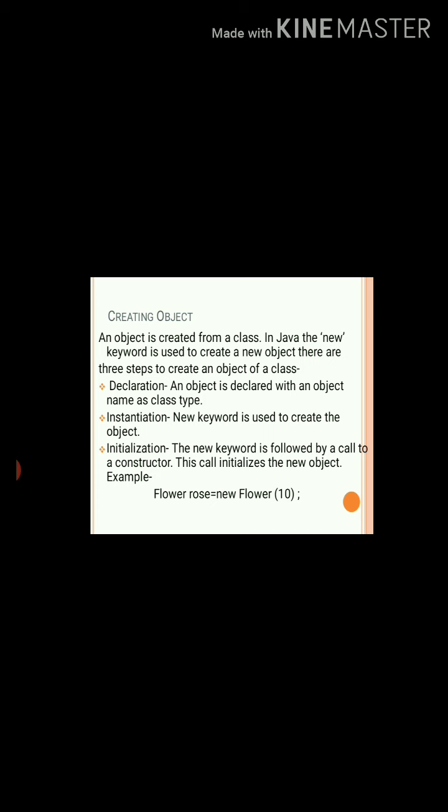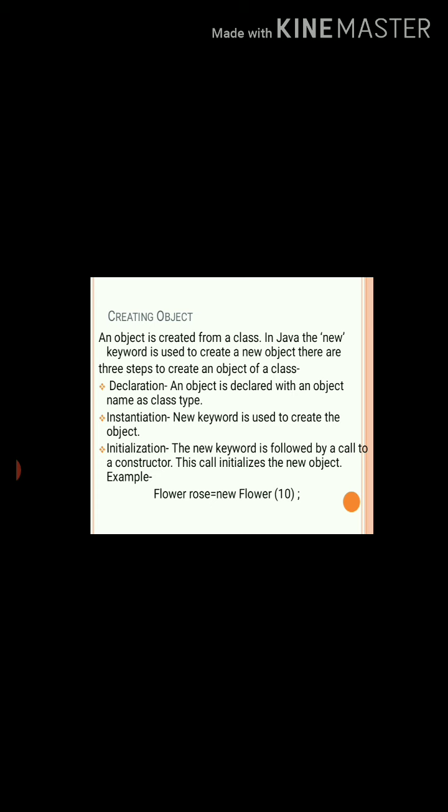Next, how to create an object. An object is created from a class. In Java, the new keyword is used to create a new object. There are three steps to create an object of a class. First is declaration, second is instantiation, third is initialization.